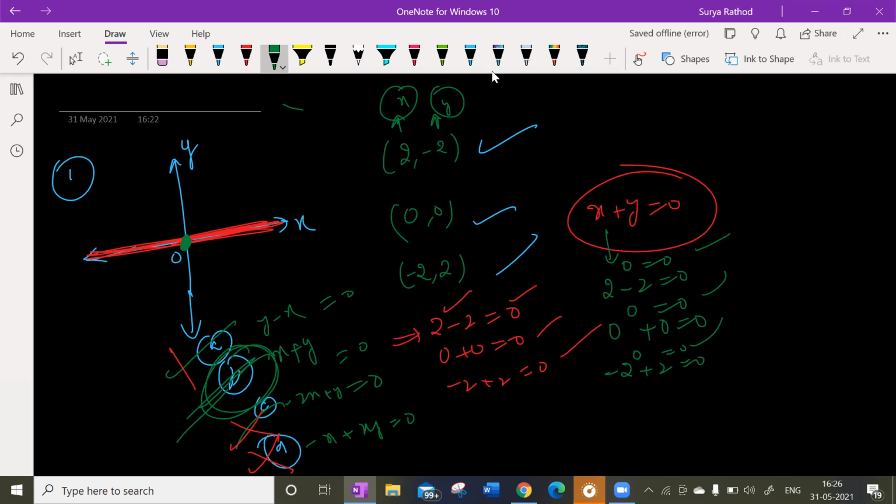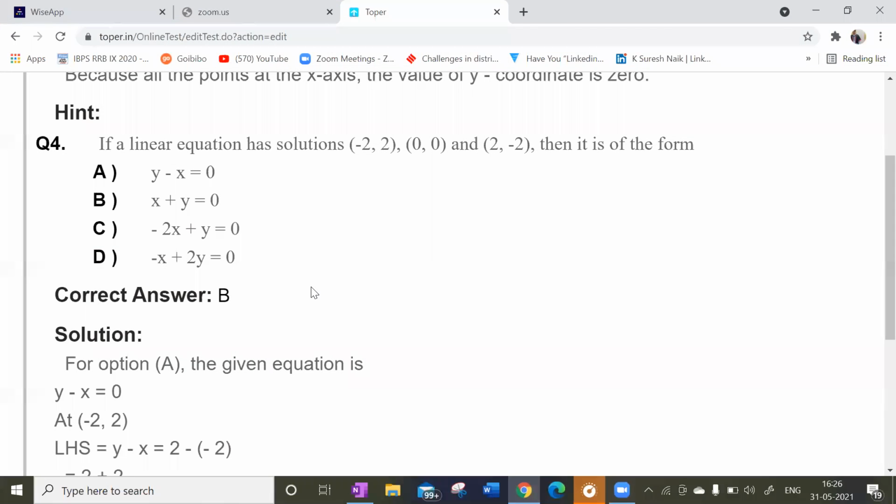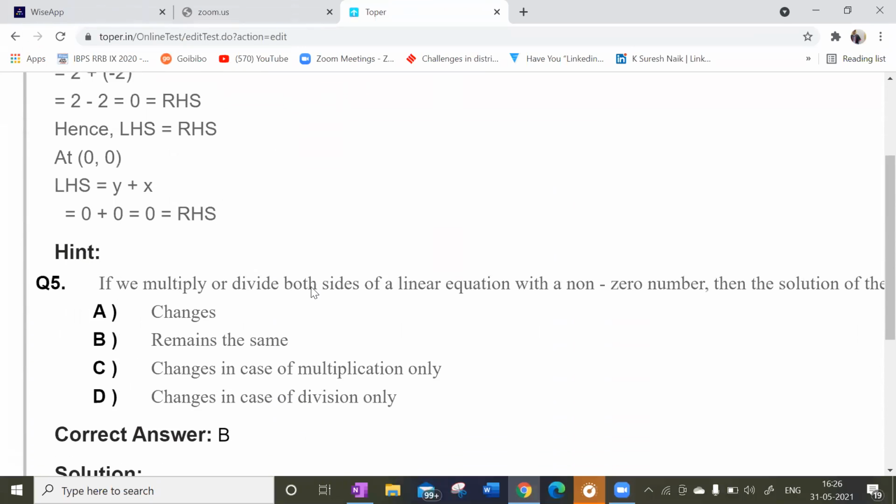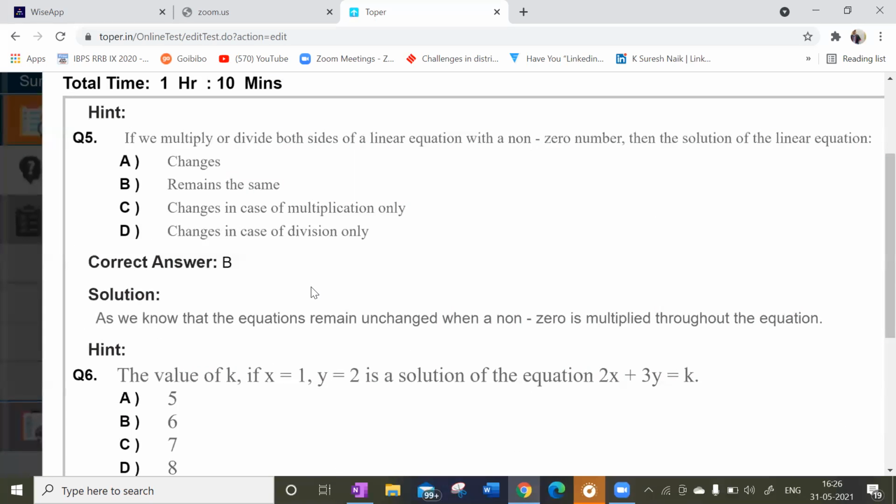Understood, guys? Yes, sir. So if you substitute in options A, B, C, none of the options will be getting satisfied except option B, the second option. So option B is correct. That is what explanation has been given. Now let us solve the fifth question.